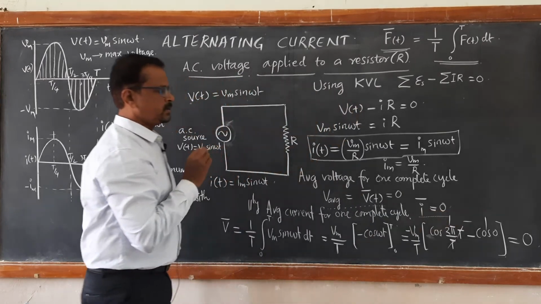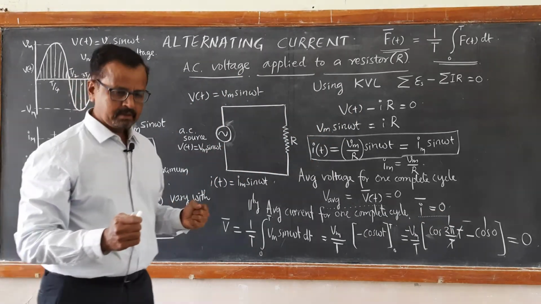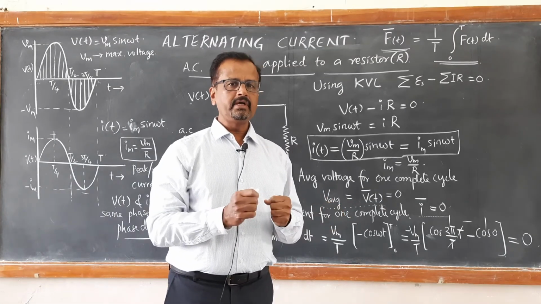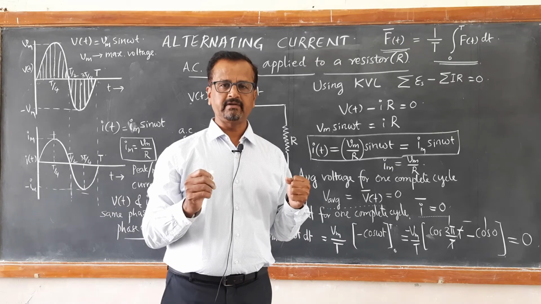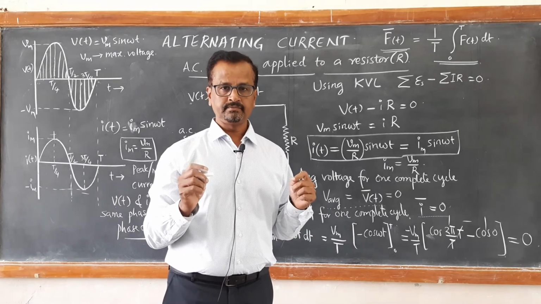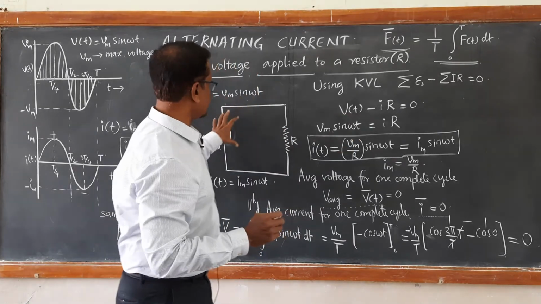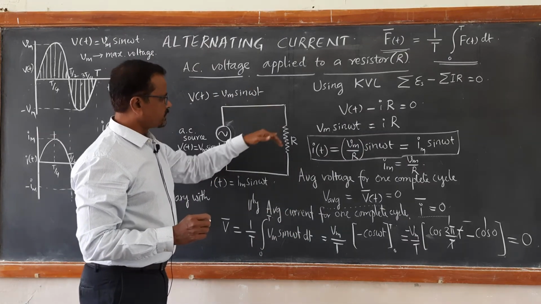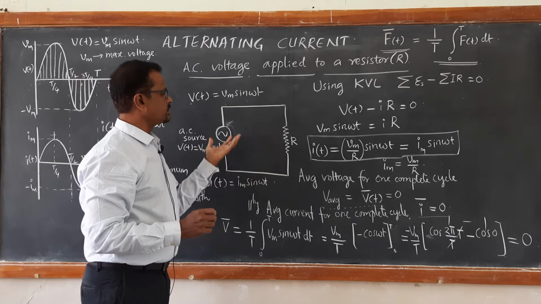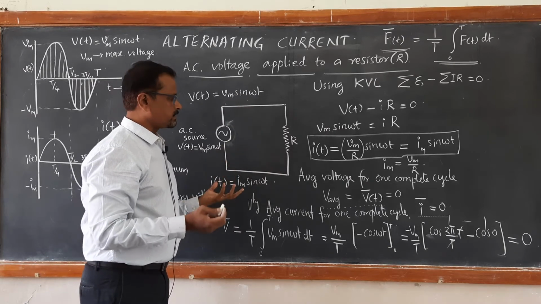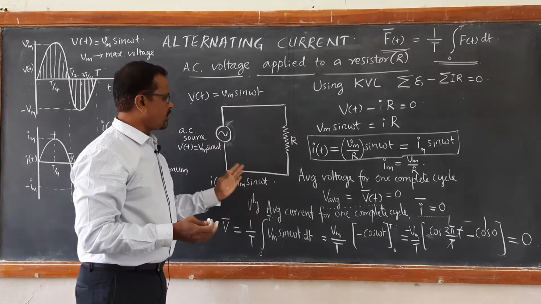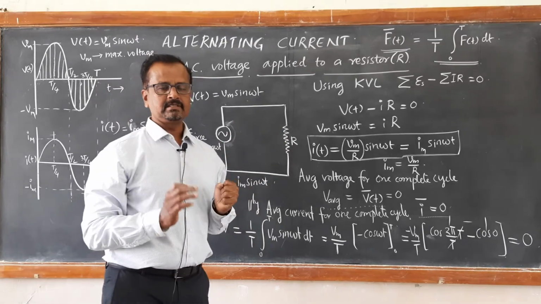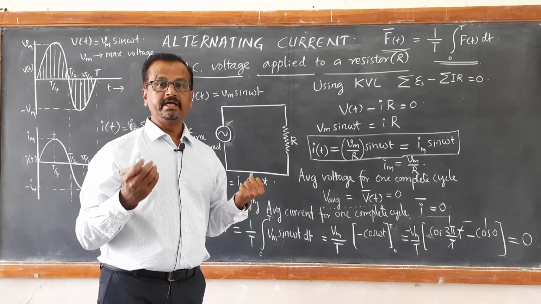So that's why we have written that the average value of voltage for one cycle is 0, and the average value of current for one cycle is 0. What about the power? Power for one complete cycle, will it be 0? No, it will never be 0, because power is calculated as I square R. Whenever the current flows through the circuit, whether it flows in the clockwise sense or anti-clockwise sense, whether it flows in whatever time varying manner, the flow of charges through the resistance always leads to Joule's heating effect.